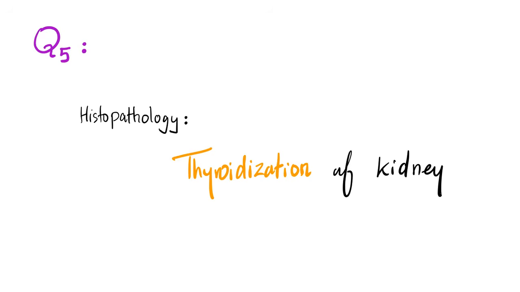Another question. You took a biopsy from the kidney, and what you saw was described as thyroidization of the kidney. The kidney was trying to become a thyroid with follicles. What's the name of this disease? You'll find the answer to these questions in the next video.